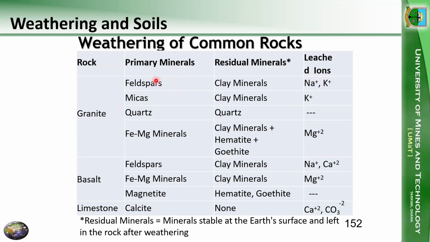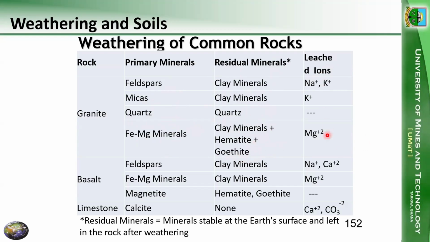The primary minerals it contains are feldspar, micas, quartz, iron, and magnesium. When we have weathering, feldspar will produce clay minerals. Micas will also produce clay minerals. Quartz will remain quartz because it is a very stable mineral. Iron and magnesium minerals will also form some clay minerals and other iron hydroxides like hematite and goethite.